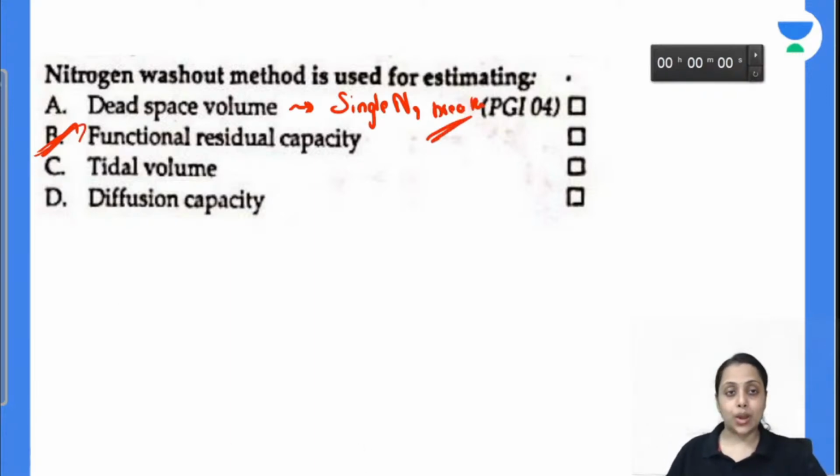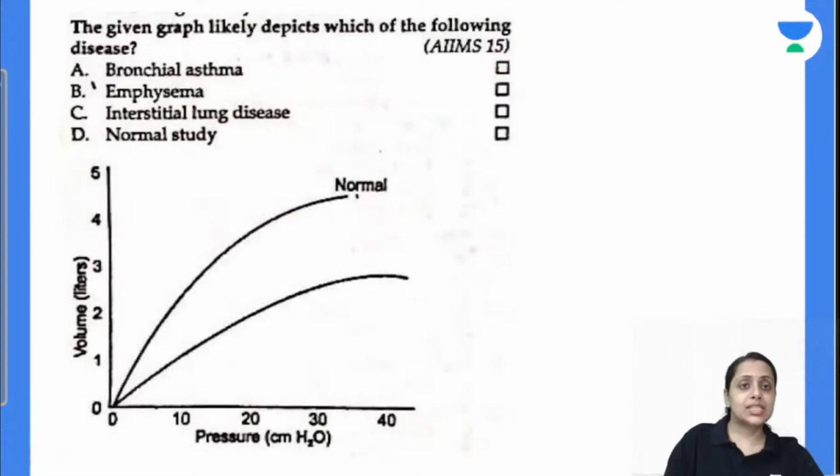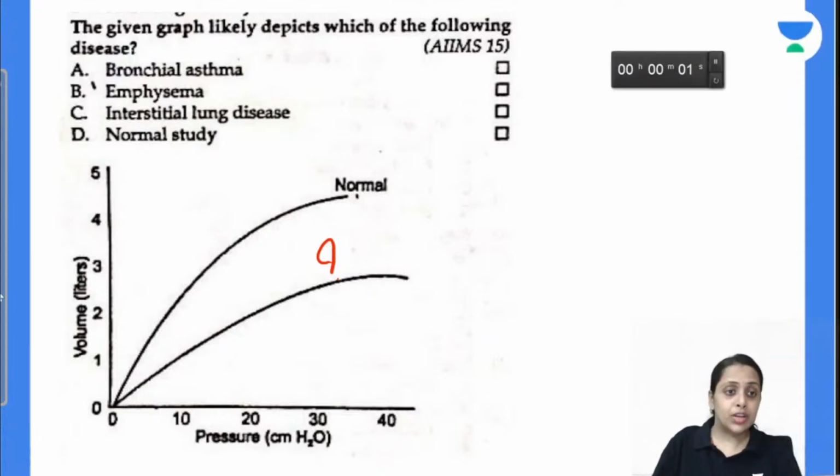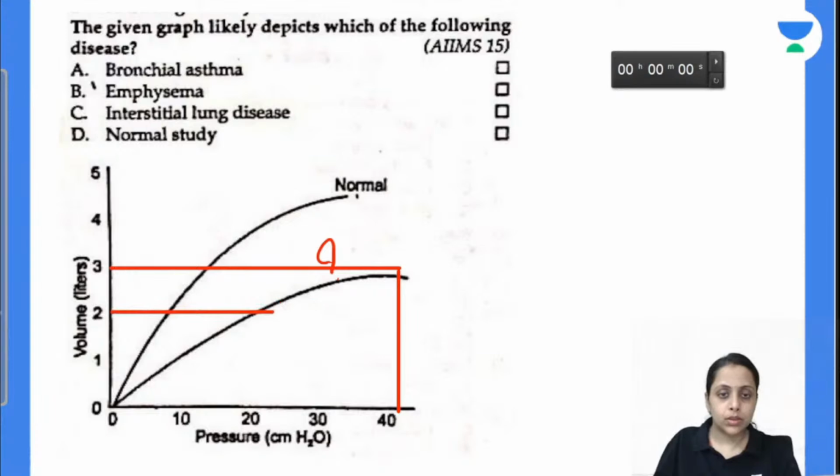Coming to the next one. This given graph likely depicts which of the following diseases: bronchial asthma, emphysema, interstitial lung disease or the normal study? First of all, what is this graph showing? For a given change in pressure, the volume change is very low.